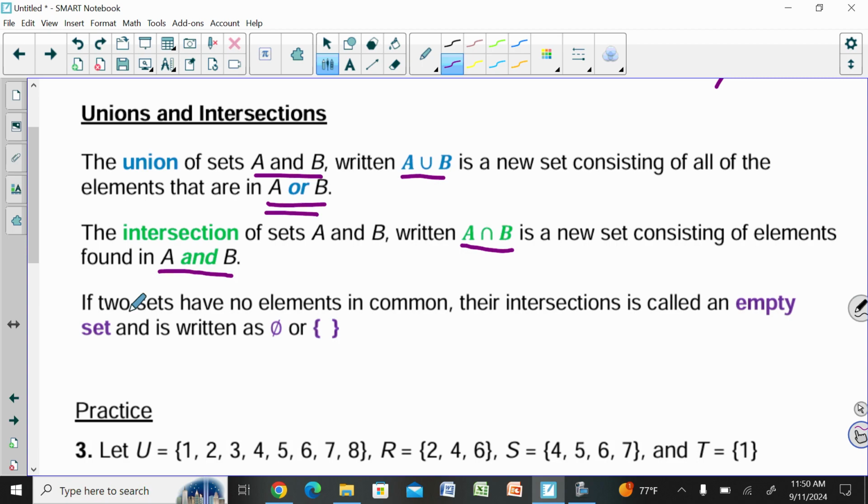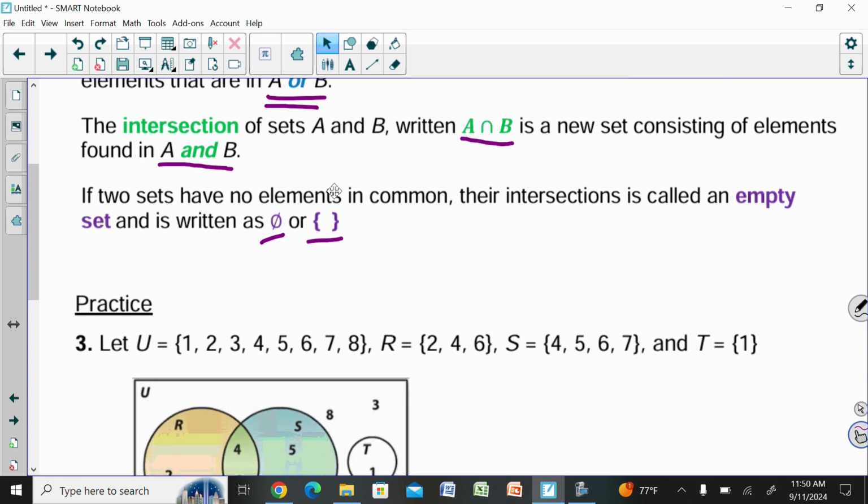And the last thing we have written here in unions and intersections is if two sets have no elements in common, their intersection is called an empty set, and you can write it two ways. You can write it with the 0 with the slash through it, or you can put those little braces and put nothing in there. Either one of them works. So let's look at some problems involving unions and intersections then.